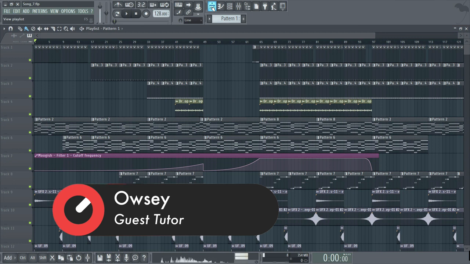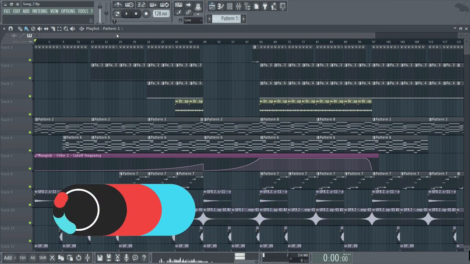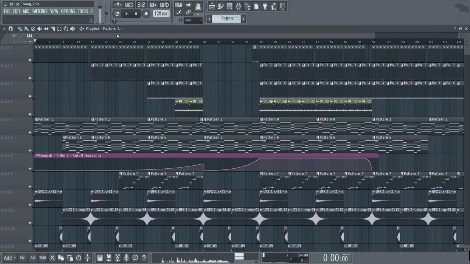Now you'll notice that a lot of the playlist functions are going to be similar, if not identical, to those contained within the piano roll. So assuming you've already watched the video on the piano roll and step sequencer, you should have the upper hand in this section. So let's begin by talking a little bit about the main function of the playlist.